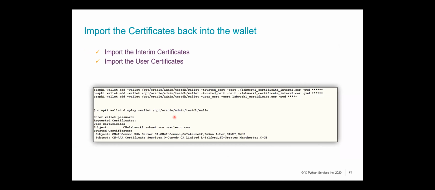So if you notice over here, I'm adding a trusted certificate. These are your root or interim certificates. And then this is the user certificate. This is the certificate that is for your organization. For example, this is the certificate for my server, which is my LabWork1 server. And these are the certificate authorities that I have.